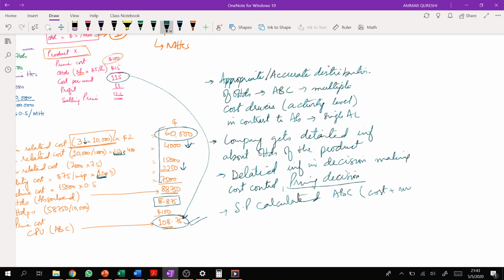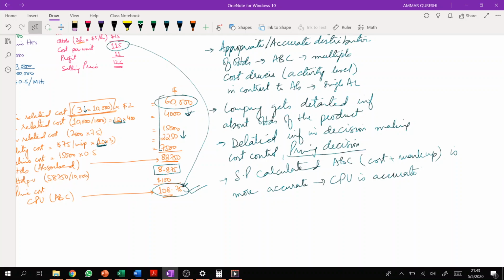Cost plus markup. Selling price calculated under activity based costing is more accurate, as cost per unit is accurate, right? So these are the benefits, the advantages which we can derive from activity based costing.